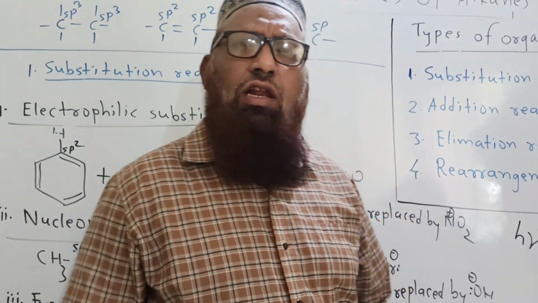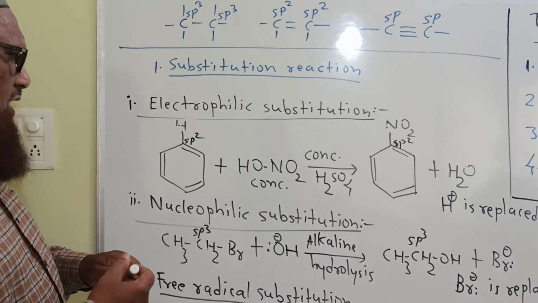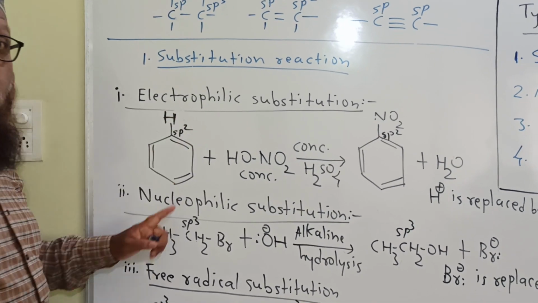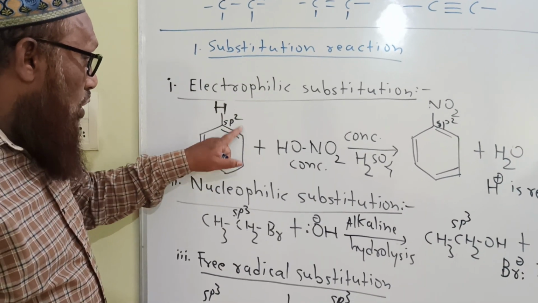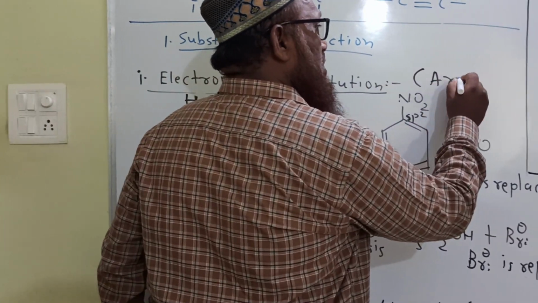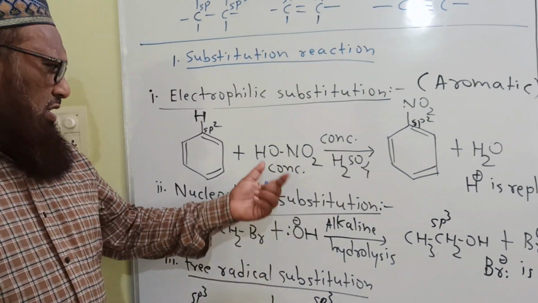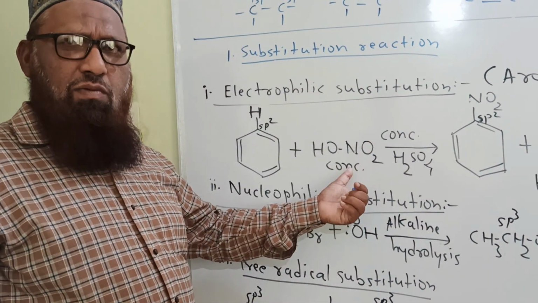Dear students, let us see here. Electrophilic substitution reactions are generally shown by aromatic compounds. These are the characteristics of aromatic compounds.